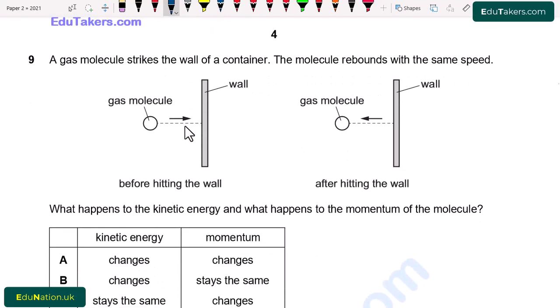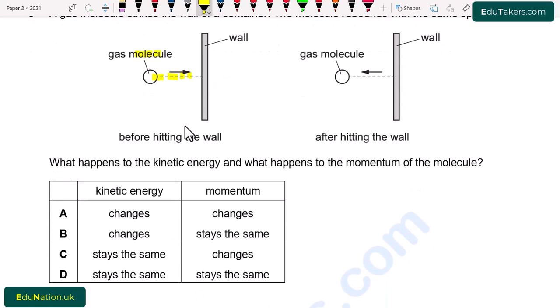Question number 9. A gas molecule strikes the wall of the container. The molecule rebounds with the same speed. So first of all, here is the gas molecule and it is approaching towards the wall. Then the gas molecule strikes the wall and rebounds back. First diagram is before hitting the wall and second is after hitting the wall. What happens to the kinetic energy and what happens to the momentum of the molecules? Kinetic energy and momentum.